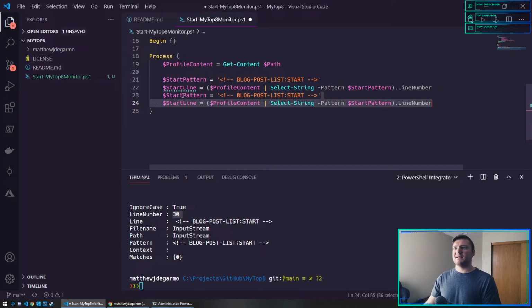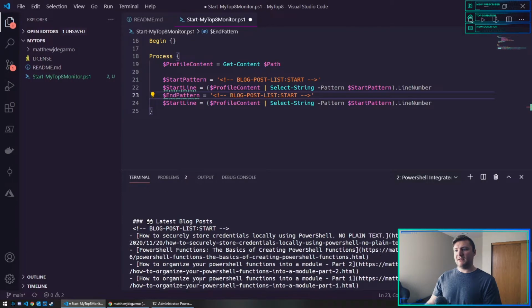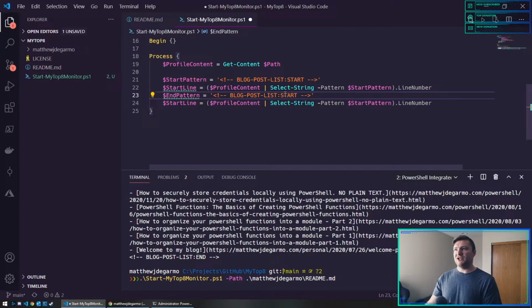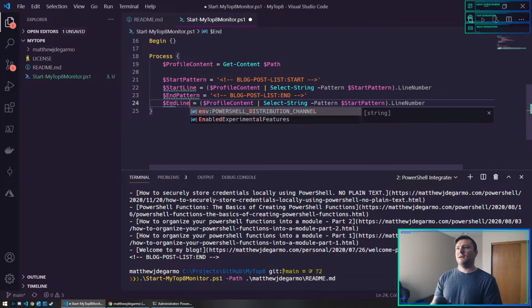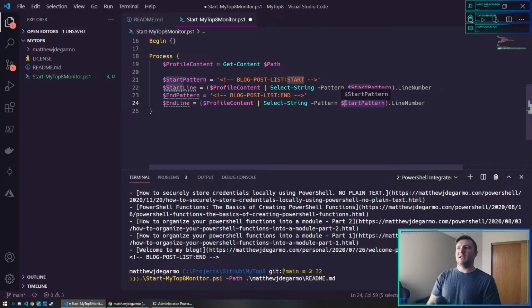Let's copy this and just say end pattern. How does this actually end? Oh, it just says end here. So I want this to say end. End line should match the end pattern. Give me the line number.